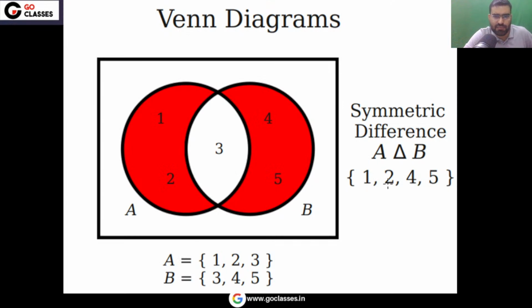This is your symmetric difference. Symmetric difference means all the exclusive elements, those elements which are only in A or only in B. This is called the exclusive, symmetric difference. So it is A minus B union B minus A.